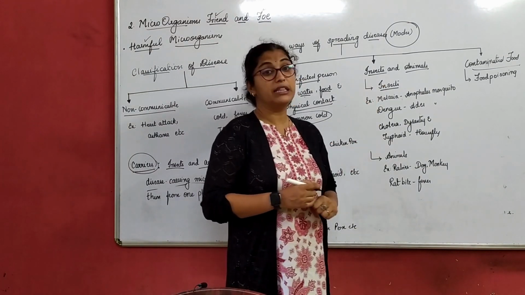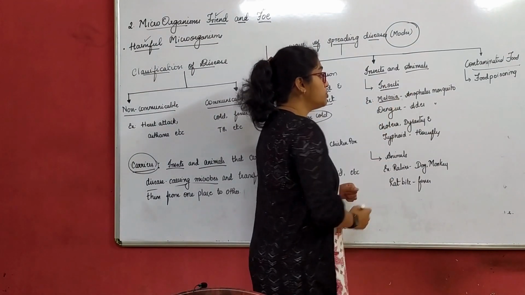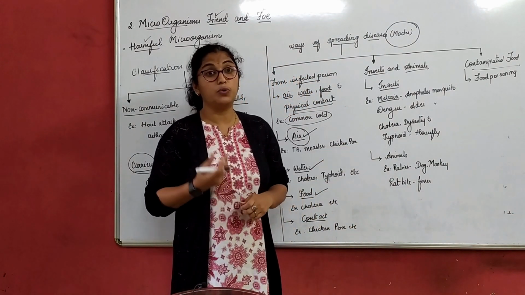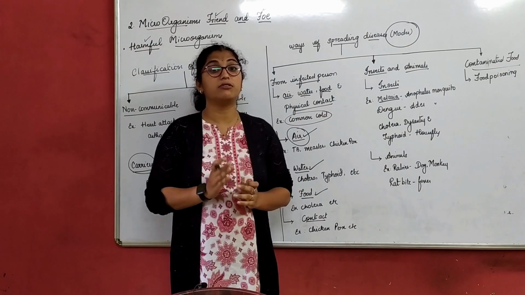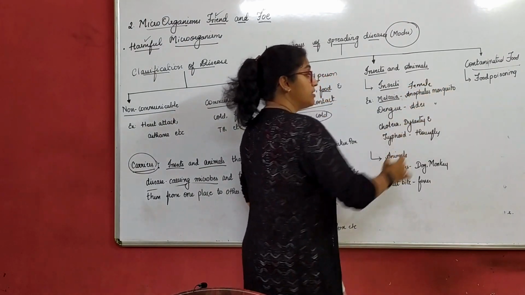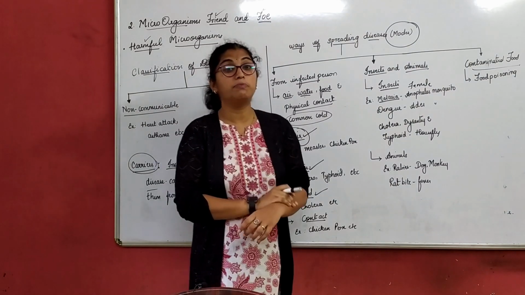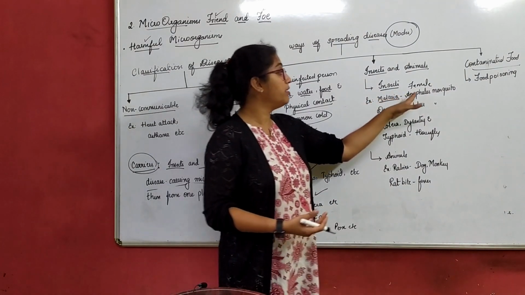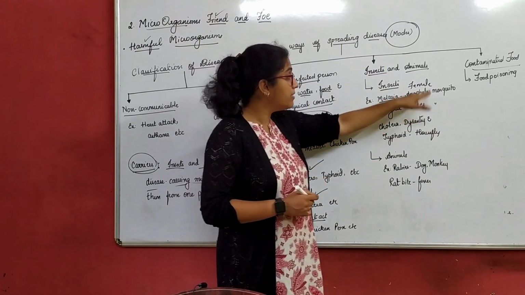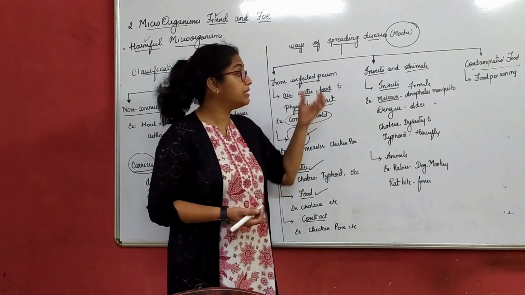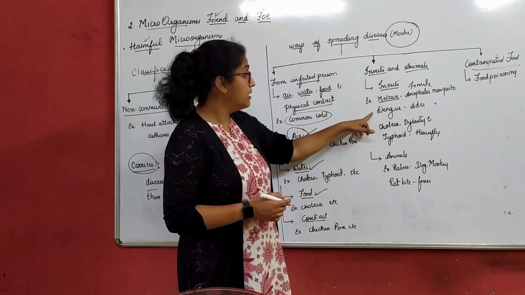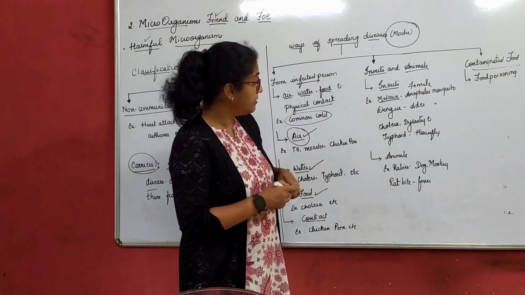We first understand with insects. Malaria is caused by an insect, that is, we only know mosquitoes cause malaria, mosquitoes cause dengue, right? But which typical mosquito causes that? It is the female. If by chance a male mosquito bites, we don't get dengue nor malaria. It is always the female Anopheles mosquito that causes malaria. Female Aedes mosquitoes cause dengue. So these insects are the carriers of those diseases.